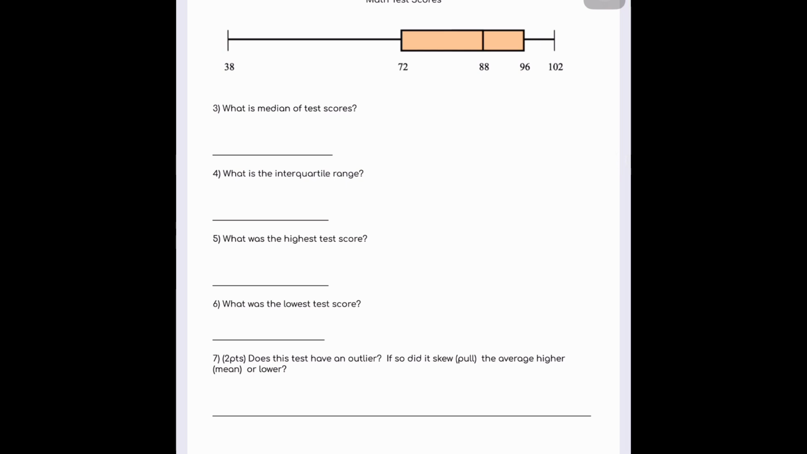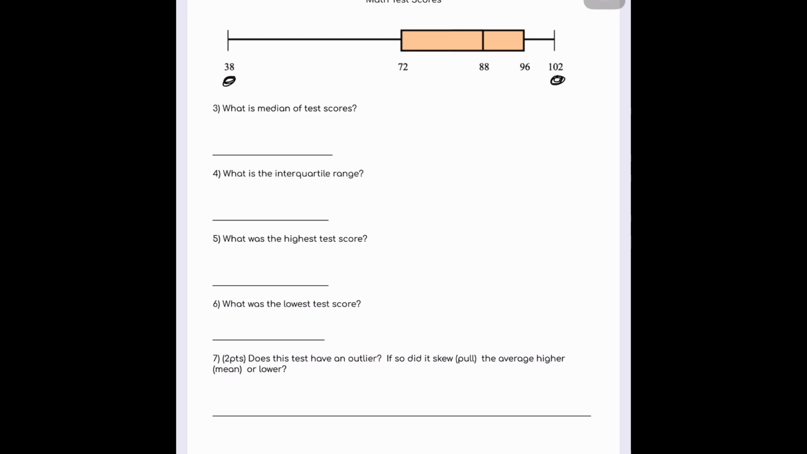Okay, so a little review. All right, this is math test scores. So the lowest math test score, the lowest value, is obviously going to be on the far left side, and the highest one is going to be on the far right side. So these numbers in the middle, okay?